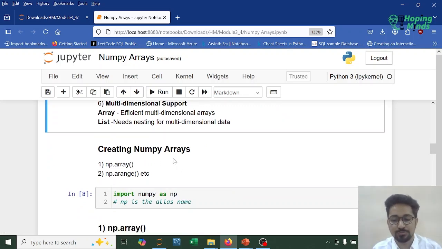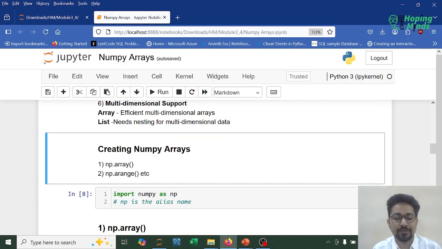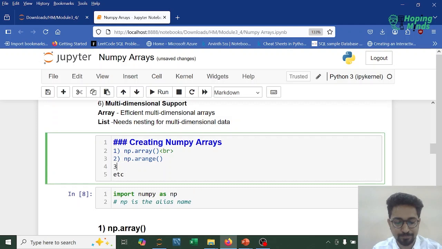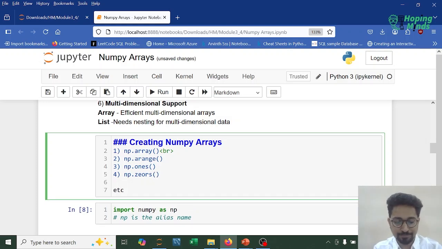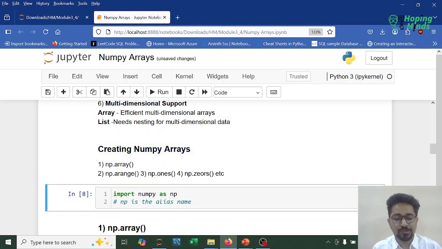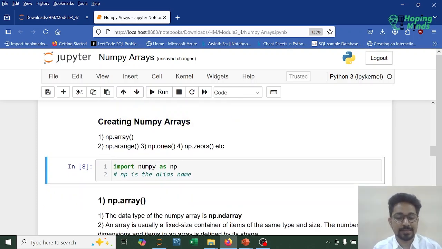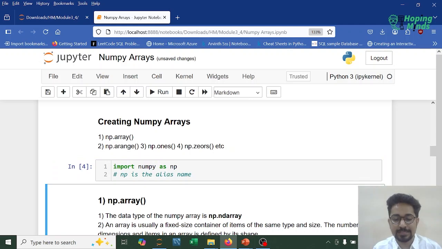All right, so talking about these functions, the first one is np.array, then we have np.arange, then we have, let's say, np.ones, and maybe we have np.zeros. So all these functions allow creating custom arrays, right? So how do we import NumPy? We can import NumPy like this: import numpy as np. Over here I'm importing NumPy as np, where np is the alias name.